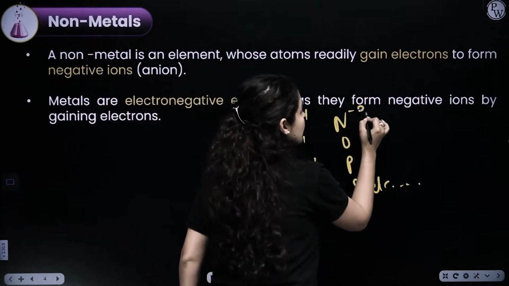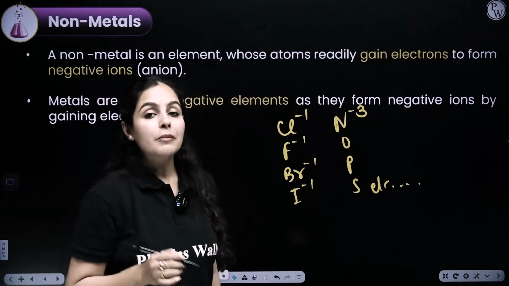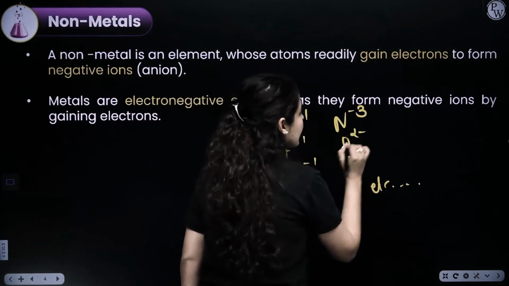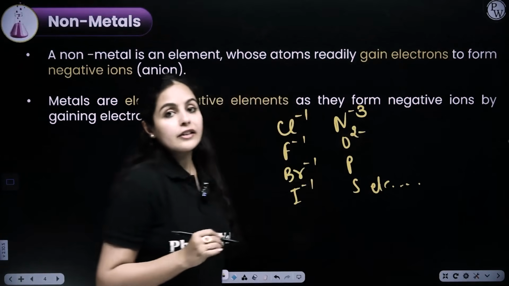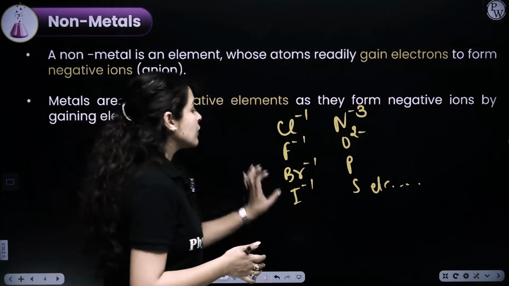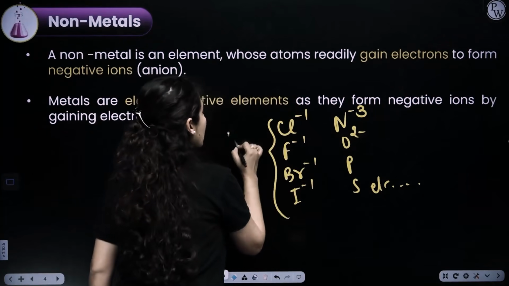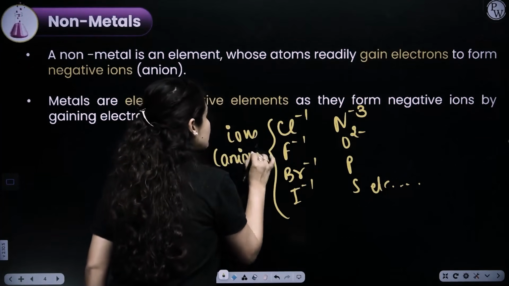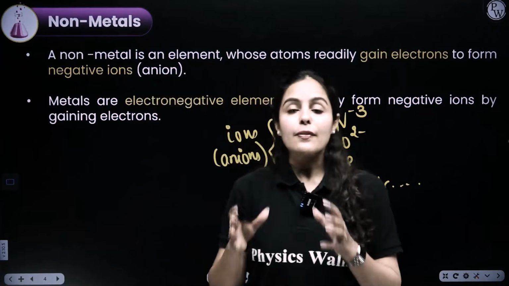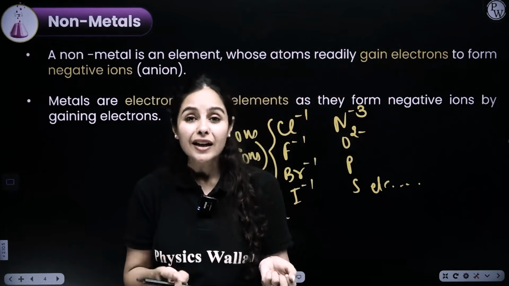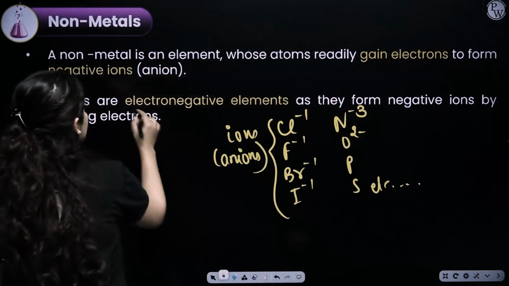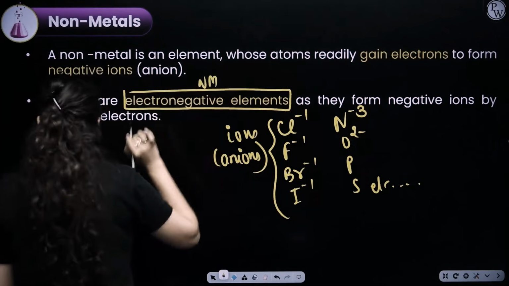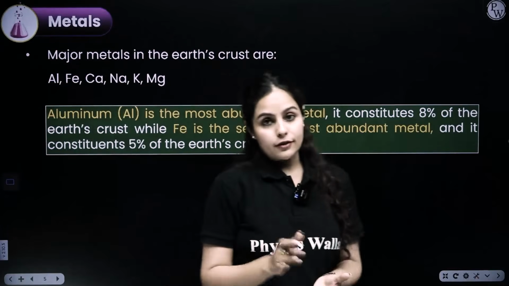Nitrogen can gain 3 electrons and form N3-. We call them nitride ion. Then we can make oxide, as 2 electrons would be gained in the valence shell to complete the octet. So now they are not atoms anymore, they are called anions. Negatively charged ions are called anions, and those elements which have the ability to gain electrons are electronegative in nature. Simply we can say non-metals are electronegative and metals are electropositive.